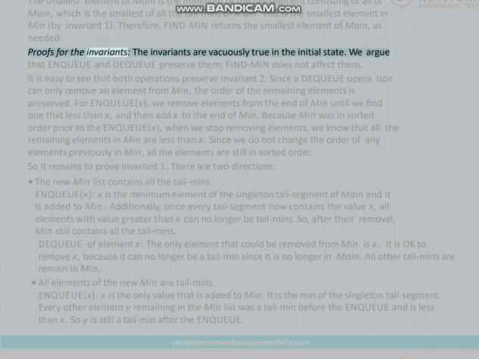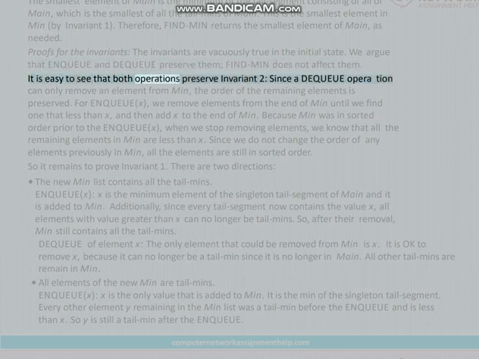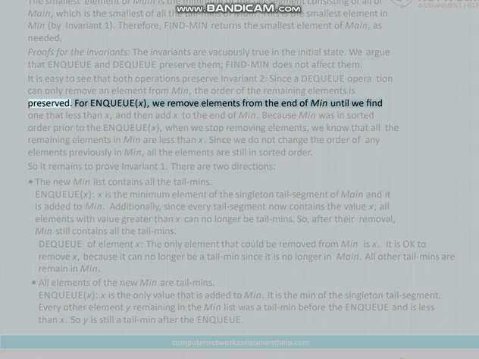Proofs for the invariants. The invariants are vacuously true in the initial state. We argue that enqueue and dequeue preserve them. Find min does not affect them. It is easy to see that dequeue preserves invariant 2, since a dequeue operation can only remove an element from min, so the order of the remaining elements is preserved.